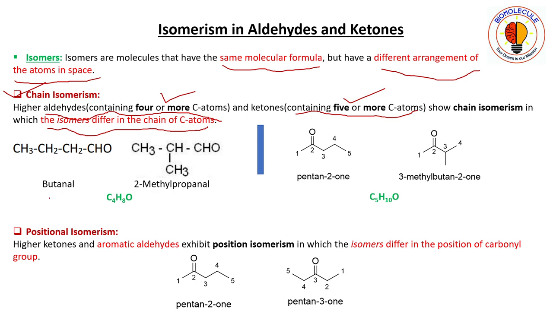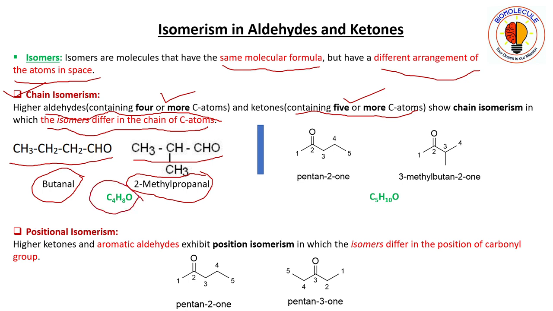For example, this one is butanal and this one is 2-methyl propanal. In butanal, the longest chain contains 4 carbon atoms, whereas in 2-methyl propanal, the longest chain contains 3 carbon atoms. Although they have the same molecular formula, C4H8O, butanal possesses 4 carbon atoms in the longest chain, and 2-methyl propanal possesses 3 carbon atoms in its longest chain. So we can say that butanal and 2-methyl propanal are chain isomers of each other.